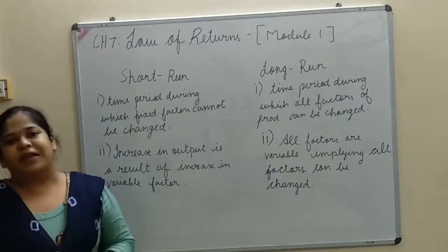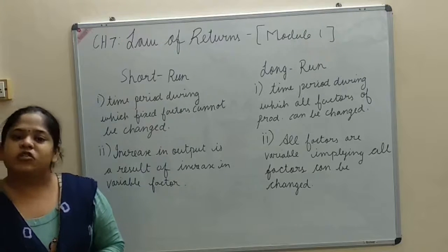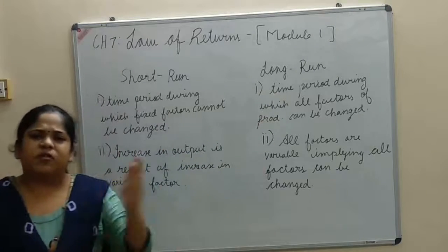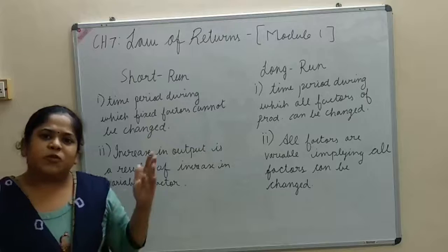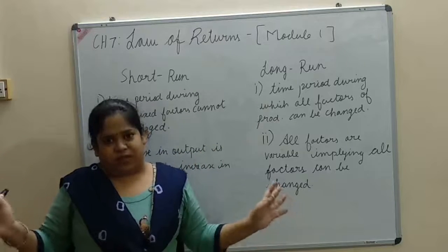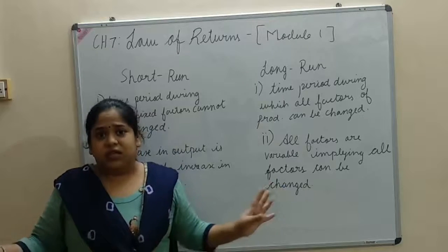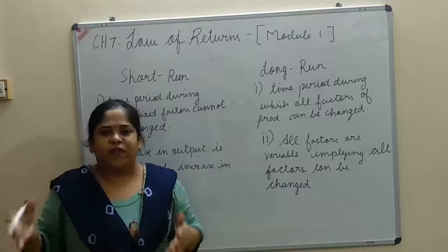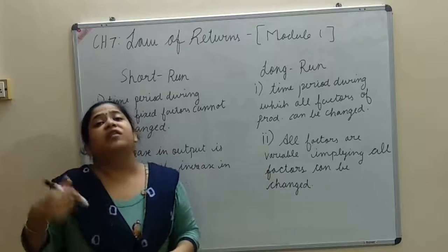But long run is a longer time period, suppose 5 to 6 years. In this longer time period, all factors are variable factors. There are no fixed factors. All factors can be changed. Variable means something that can be changed.